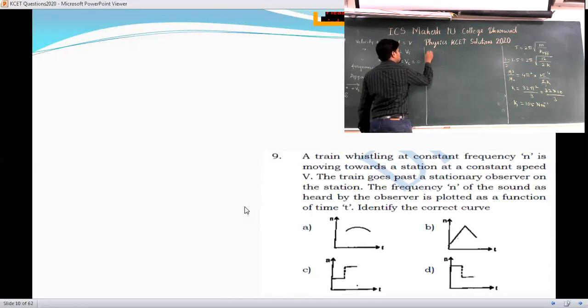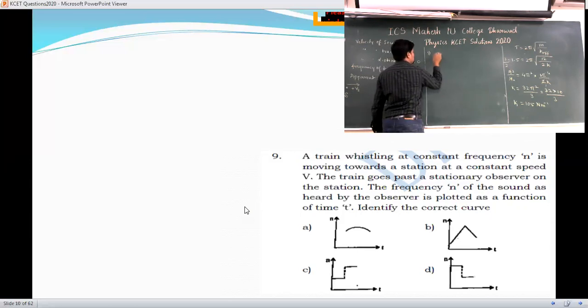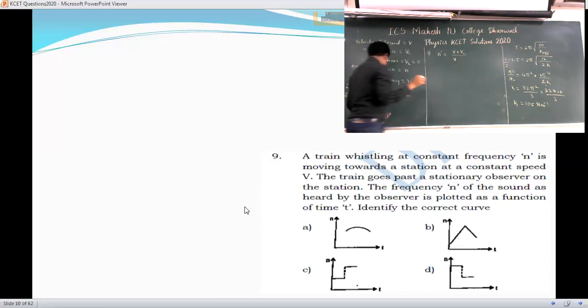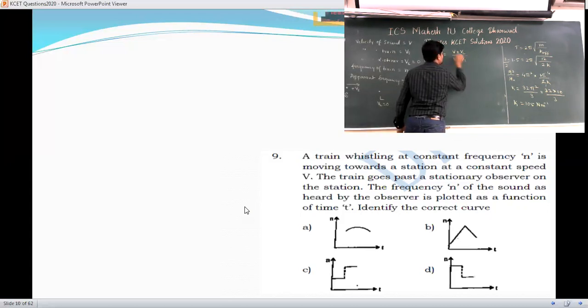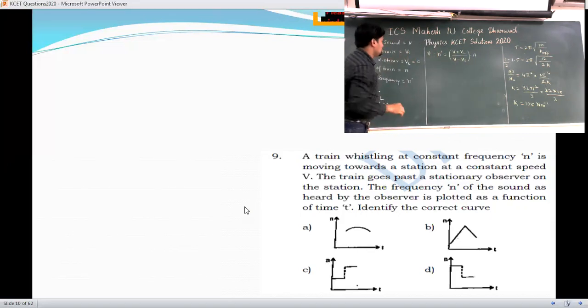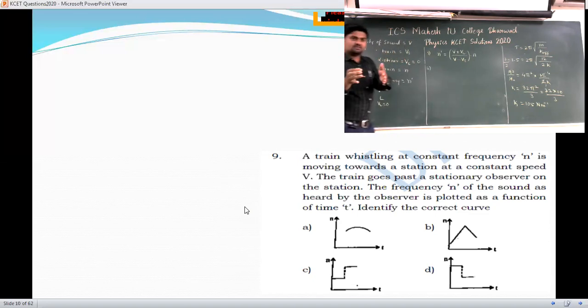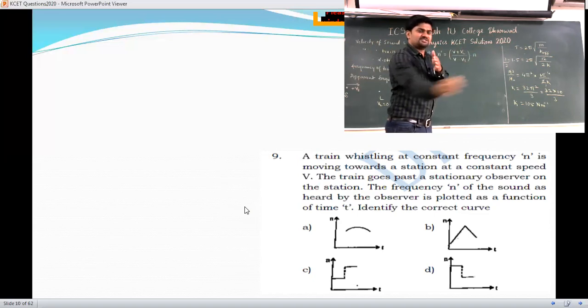What is happening in case 1? Apply the formula. Apparent frequency n dash is equal to v plus vl divided by v minus vs, into n, since the source is moving along the direction towards the listener. So this is the first case. Now in the second case, after reaching the station, the train is passing. It is moving forward.